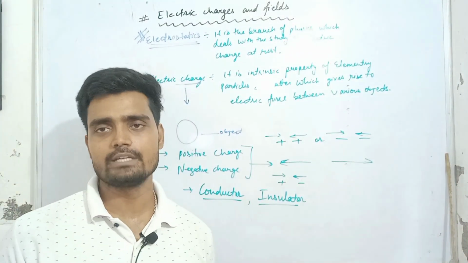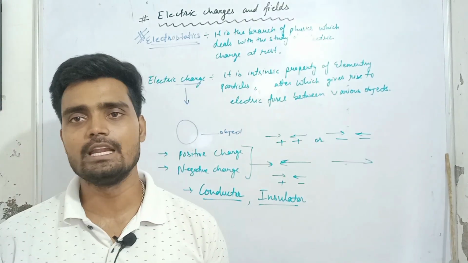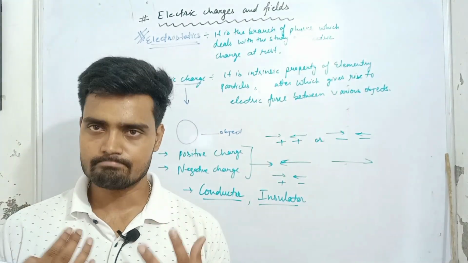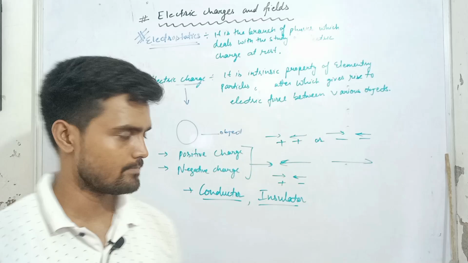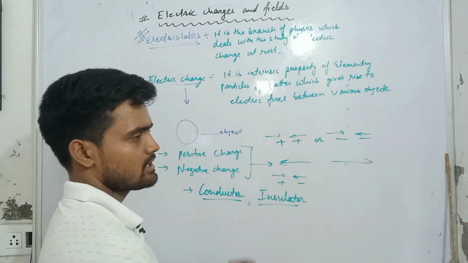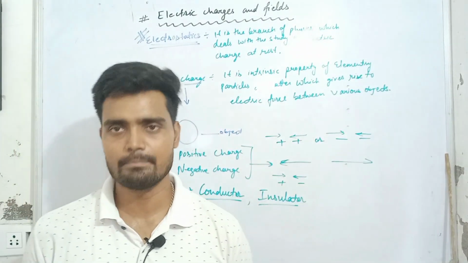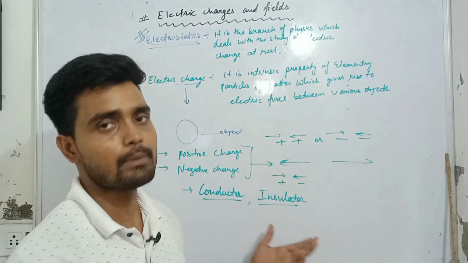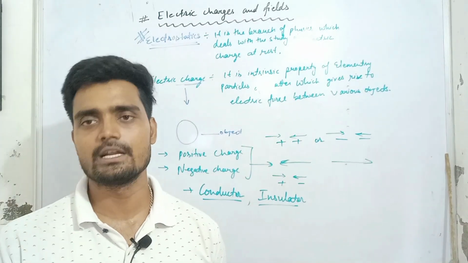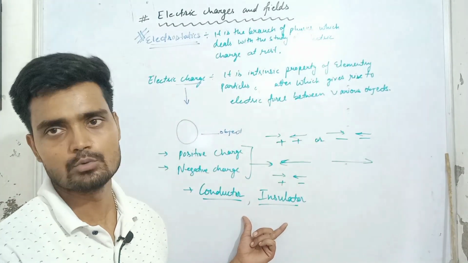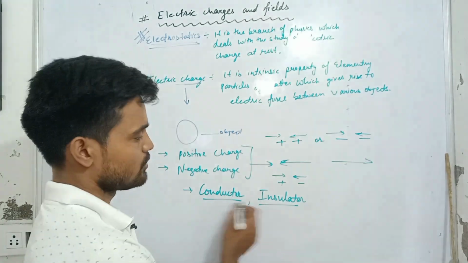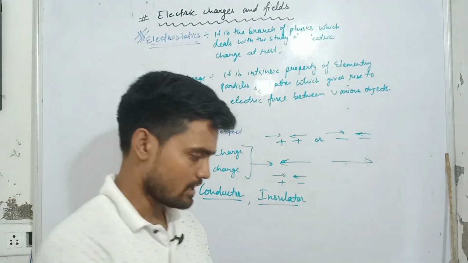A conductor is a type of material that conducts electricity, or which can carry electric charge through it. In the case of an insulator, it will not permit electric charges to pass through it. So these are the two different types of materials.